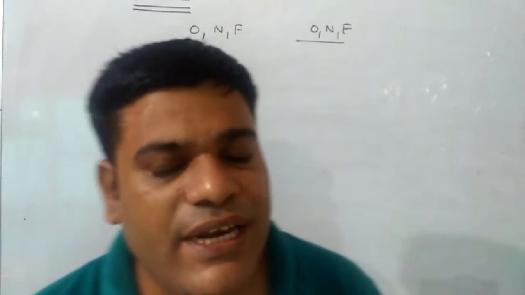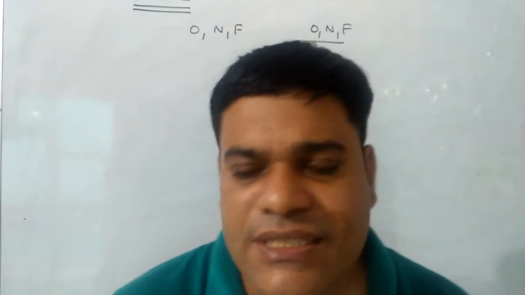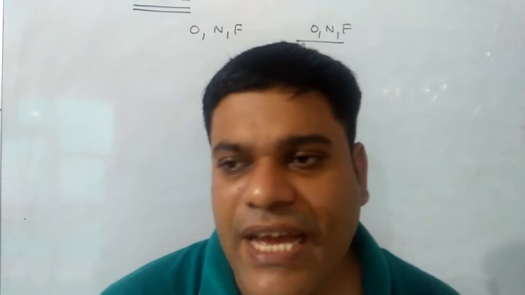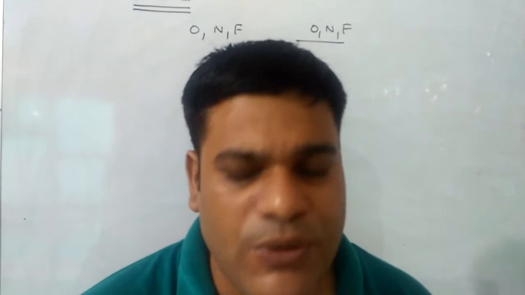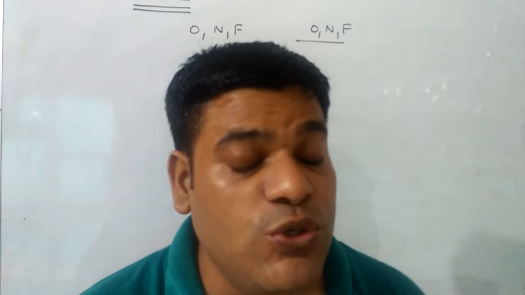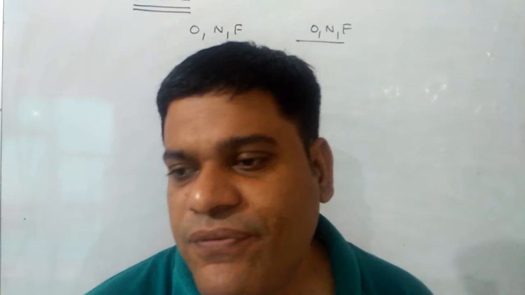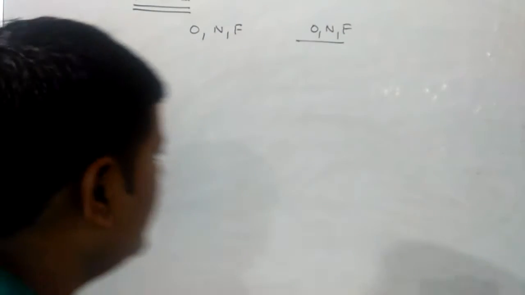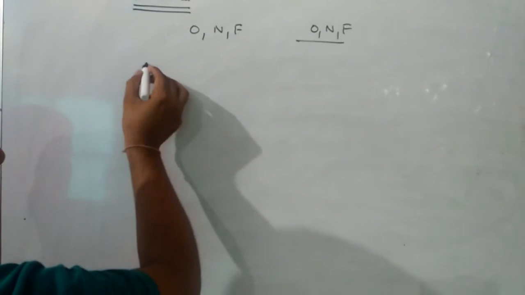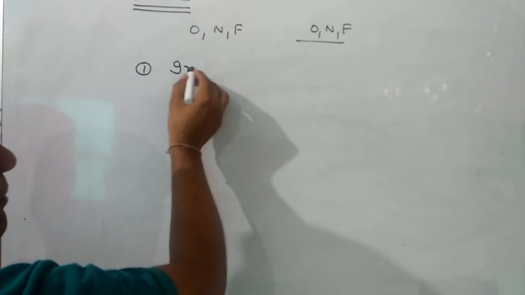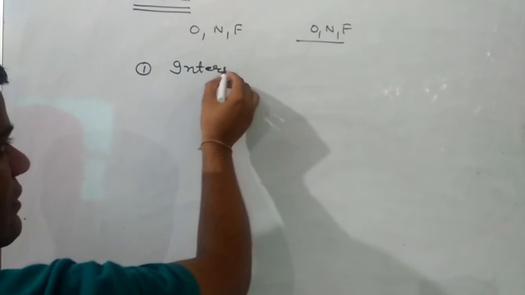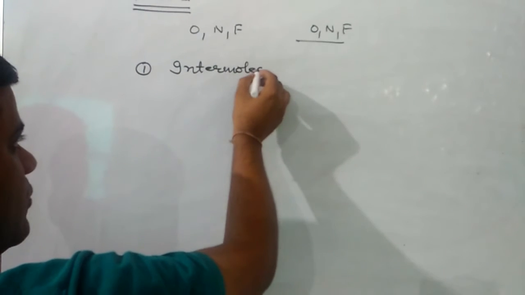Its bond dissociation enthalpy lies between 3 to 40 kilojoule per mole, and it can be of two types.